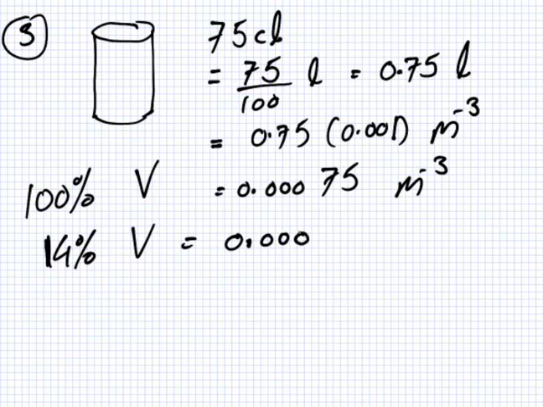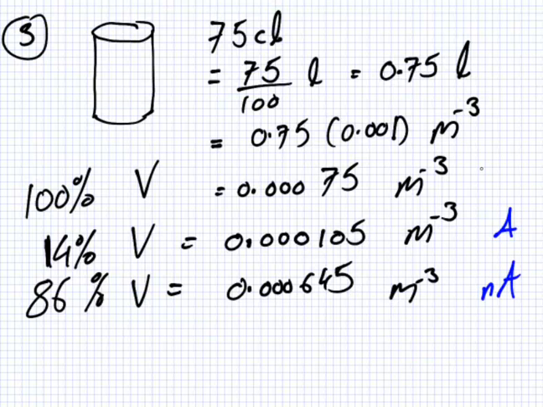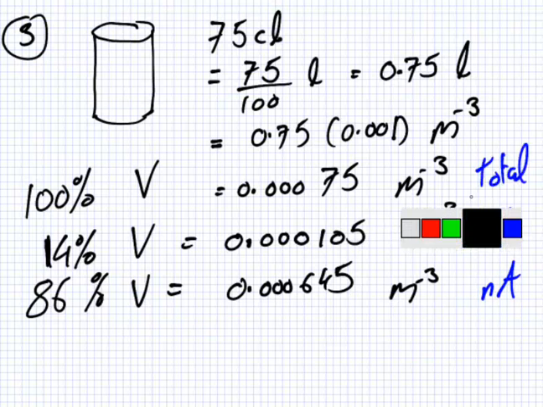It's 0.001 of a metre cubed. So this would be 0.75 times 0.001, which is 0.00075 meters cubed. Now, that's 100% of the volume.